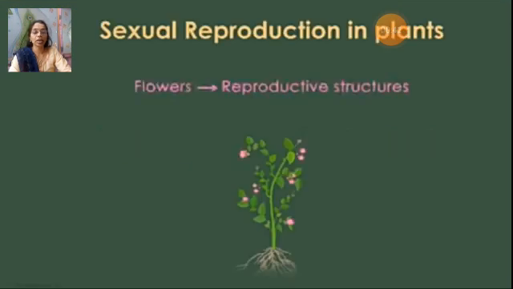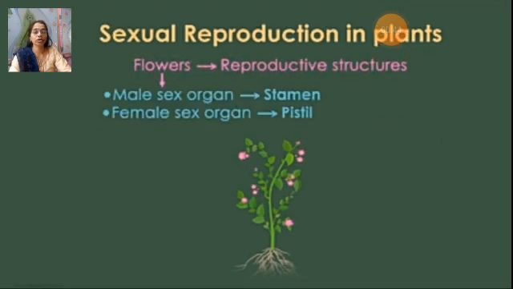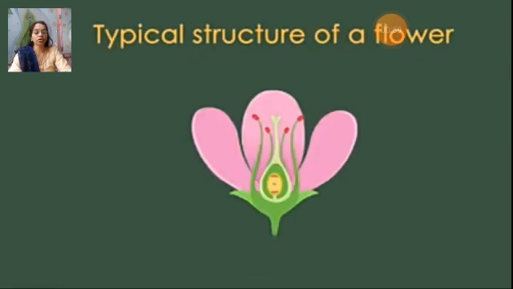Yes, plants possess flowers. Flowers are the reproductive structure of the plants. In a flower, the male sex organ is called the stamen and the female sex organ is called the pistil. But how does the process of sexual reproduction occur? Let's learn about it. But before that, let's understand about a typical structure of a flower.